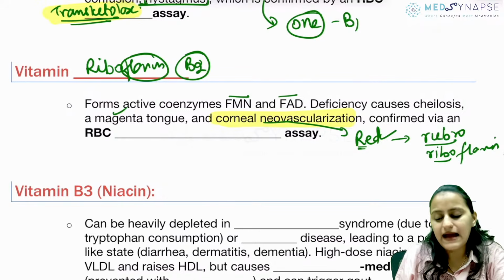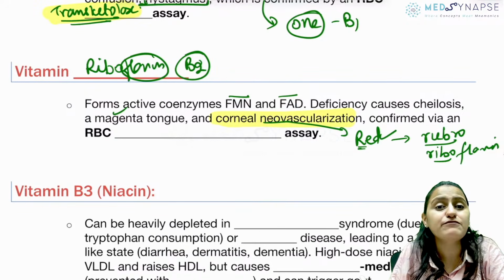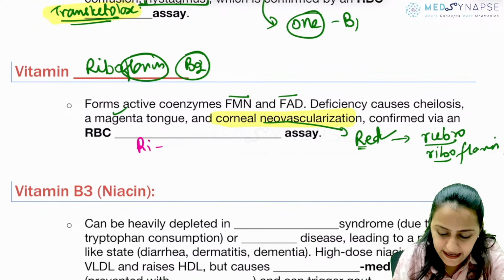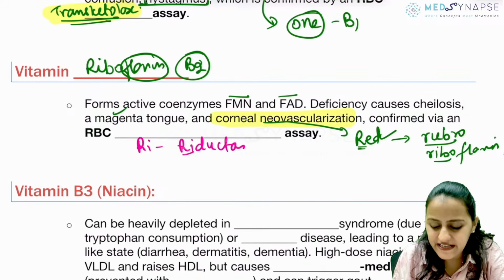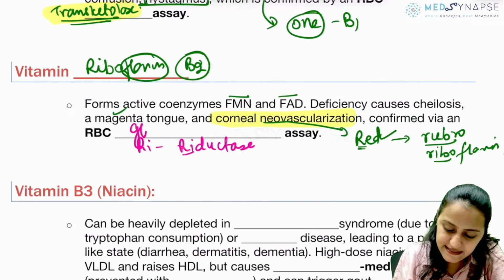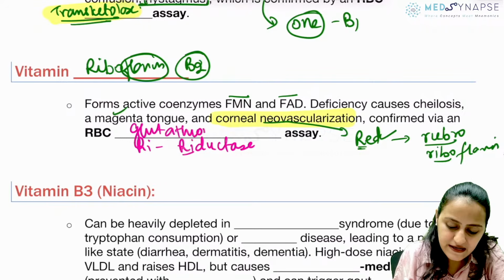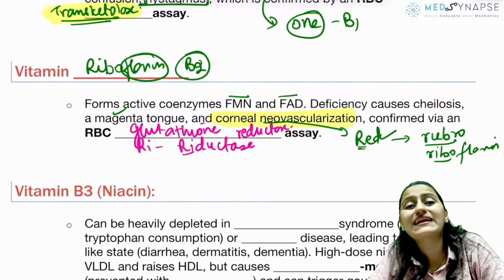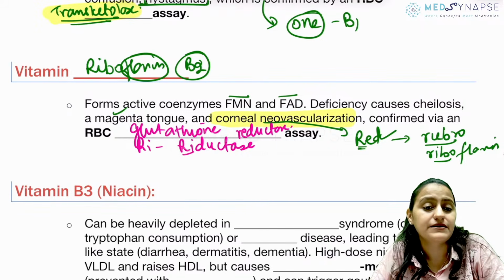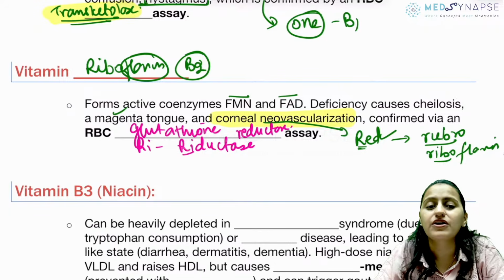Okay. And what test do you do for riboflavin then? Remember, RIRI. Riboflavin, RIRI. You have the reductase test. What reductase? Glutathione reductase test. Reductase is for riboflavin. Ribo is rubro, red cornea, red tongue.